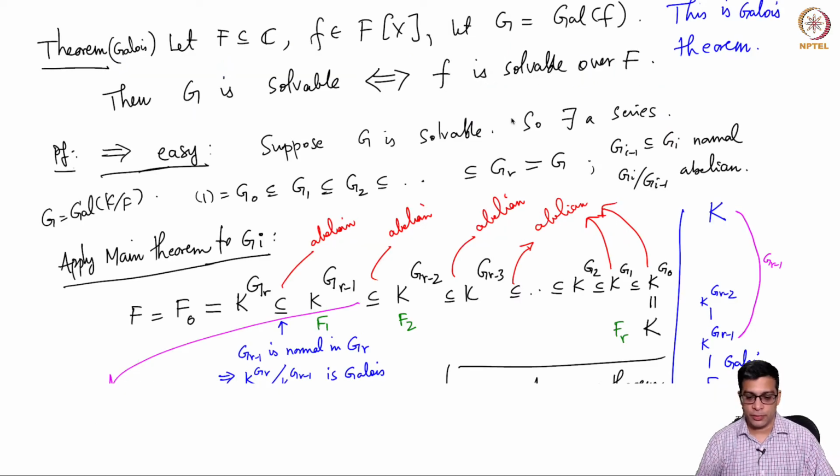Welcome back. We are proving this important theorem of Galois, which says that a polynomial is solvable if and only if its Galois group is solvable, very simply speaking. So this is the main achievement of Galois, and this is where he solved the problem of insolvability of quintics. And in fact, he did more than that. He gave a very group theoretic characterization of solvability of a polynomial.